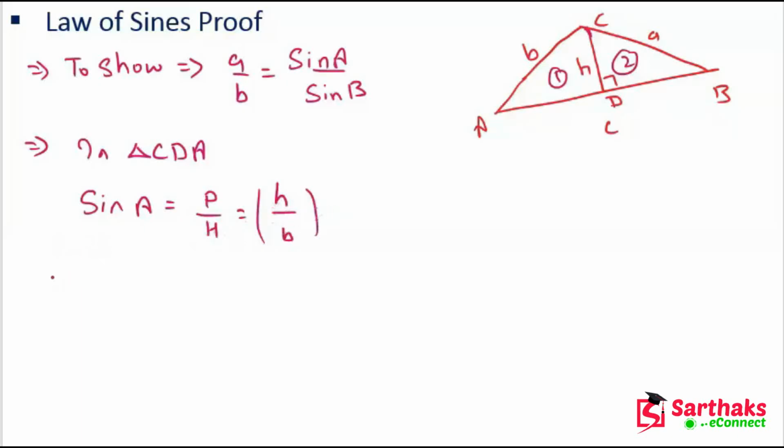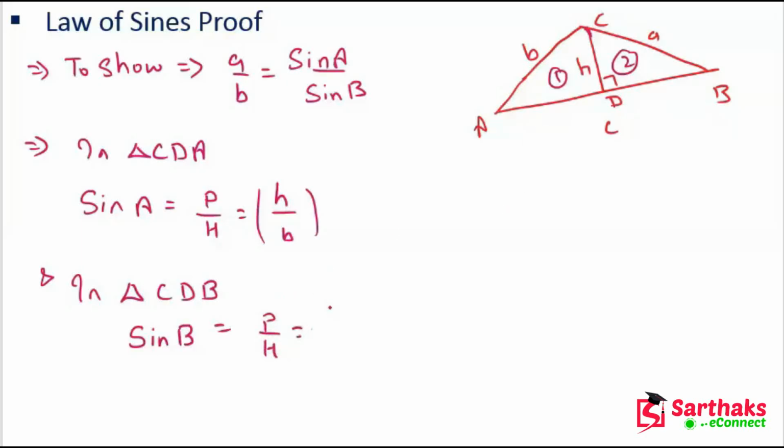And in triangle CDB, sine B is equal to perpendicular upon hypotenuse.